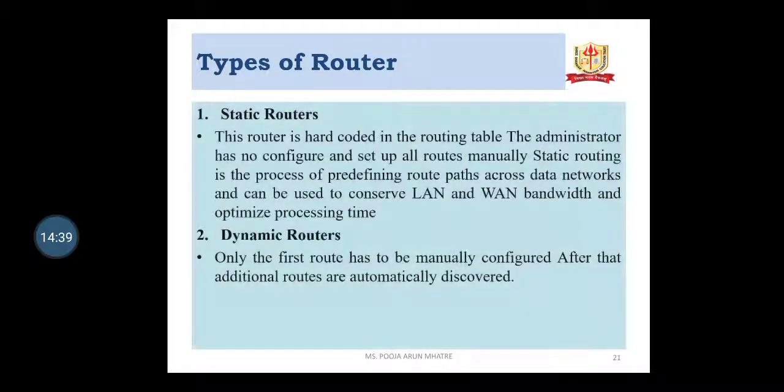Types of router: static router and dynamic router. Static router: this router is hard coded in the routing table. The administrator has to configure and set up all the routes manually. Static routing is a process of predefining route paths across the networks and can be used to conserve LAN and WAN bandwidth and optimize the processing time. The second one is the dynamic router. Only the first route has to be manually configured. After that, the additional routes are automatically discovered.